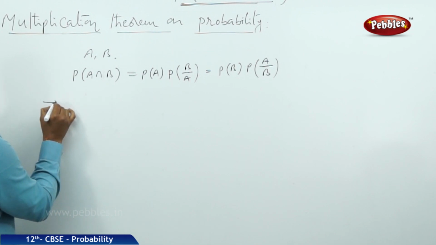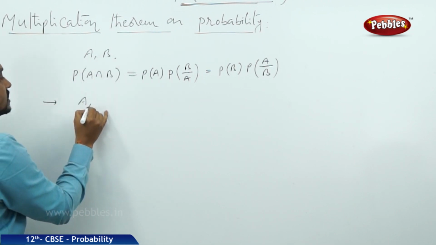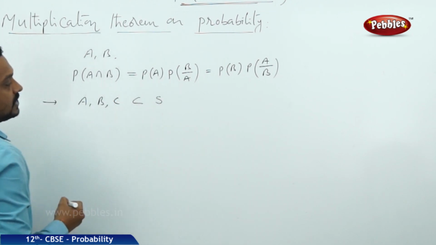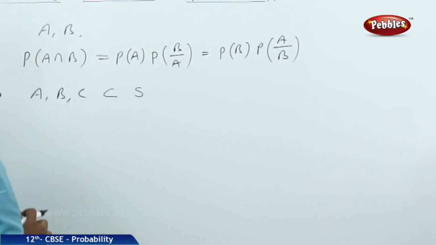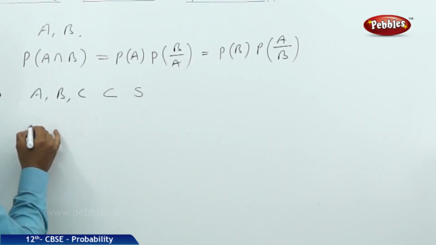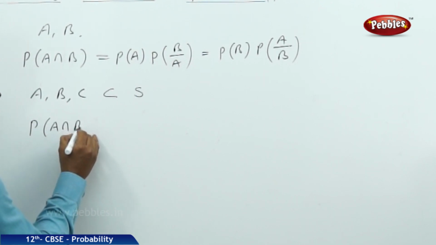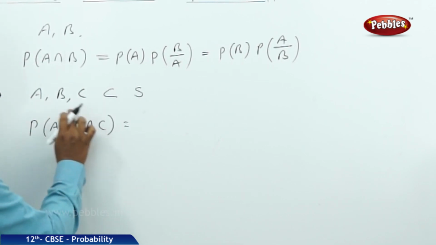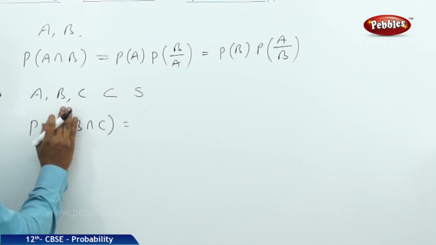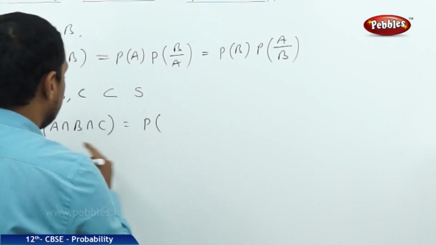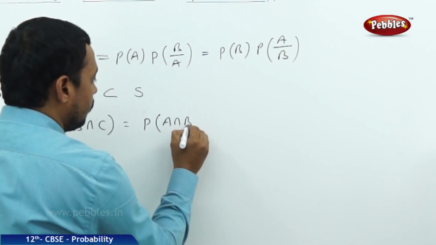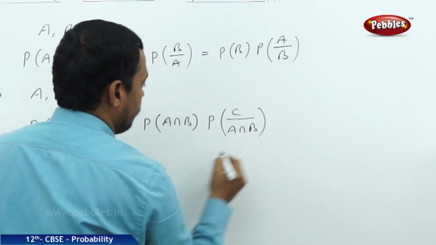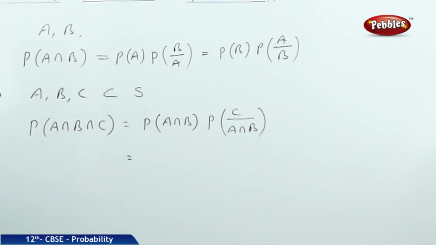Suppose A, B, C are three events in a sample space S. Now let us find the probability of A intersection B intersection C. Here let us take A intersection B as some event D. Then it is P of A intersection B into the probability of C by A intersection B by the above theorem.